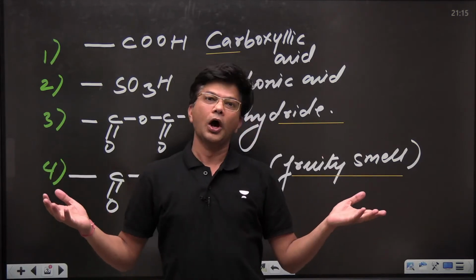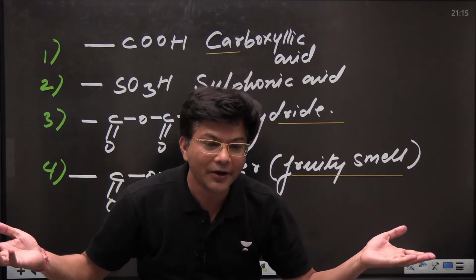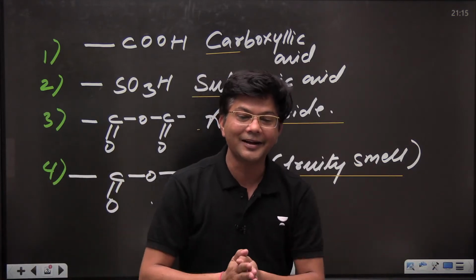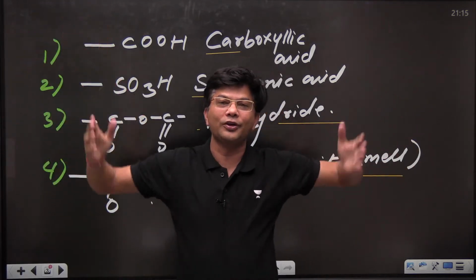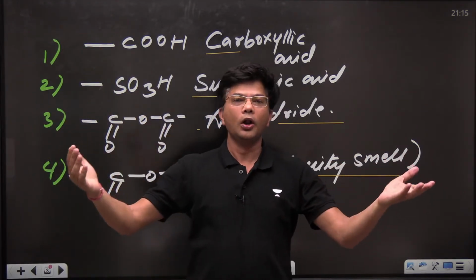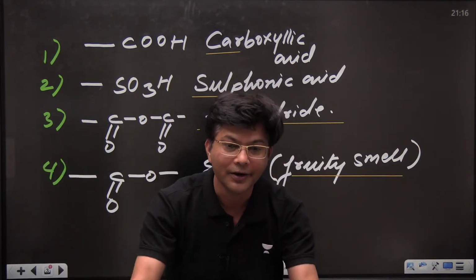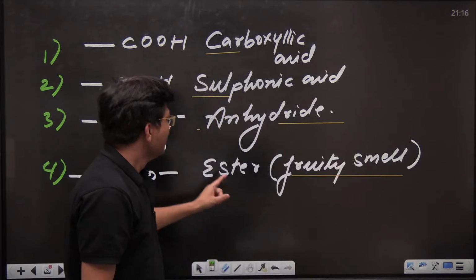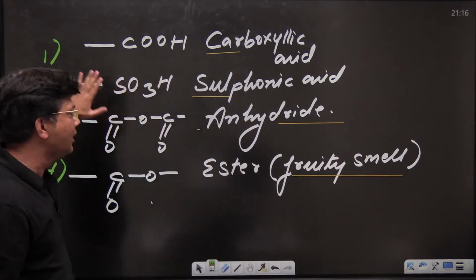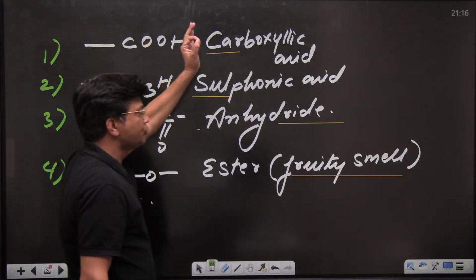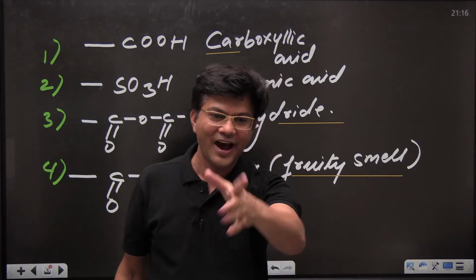Let us say how Santa Claus is going to say it: car is moving along with Salman for a better ride and hide, right, towards the garden of fruity smell. So these four functional groups we have killed, done and dusted.